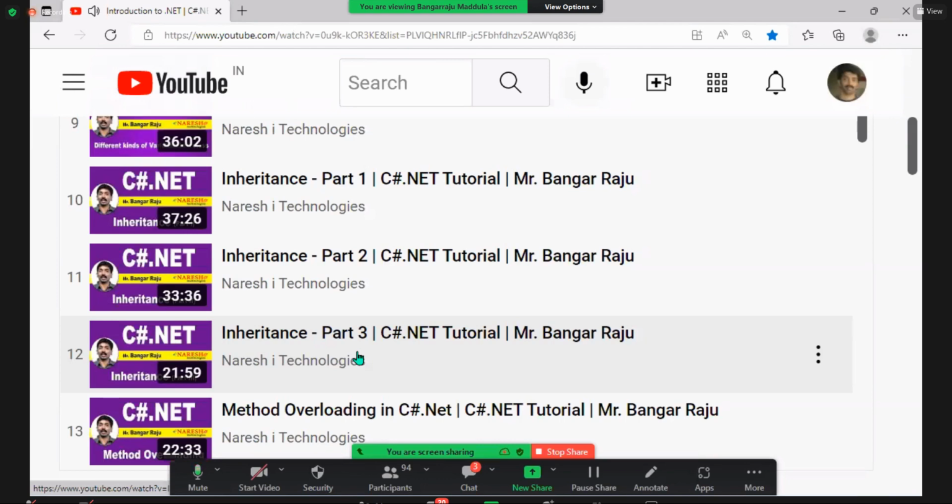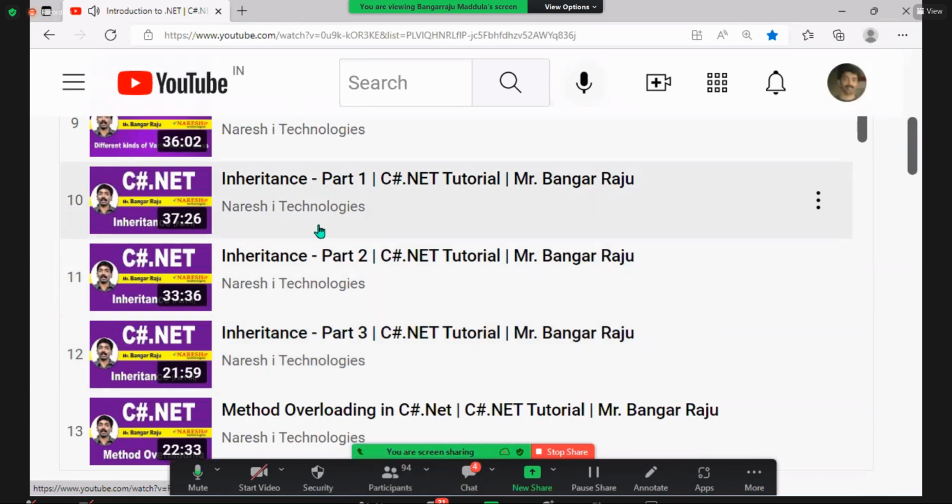I explained a set of classes, defining the classes and how to use inheritance. The notes are available in your printout. You can check it out. Your task for tomorrow is to come prepared with this. I'll ask you questions on this tomorrow. Are you clear? Don't say again, I did not see, sir. If you did not see, don't come to the class. If you are so busy that you cannot watch a 20 minute video, don't come to the class either. I'm telling you very strictly.